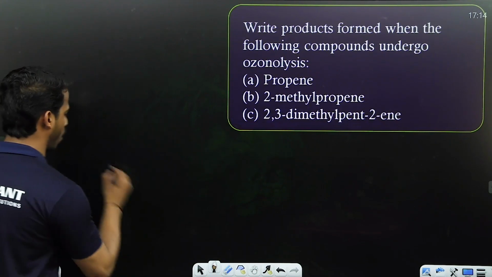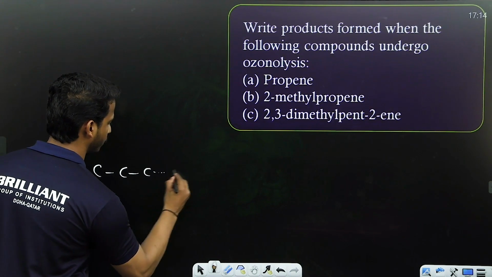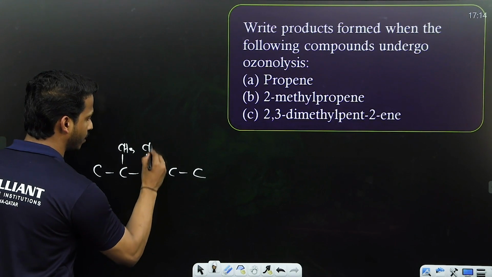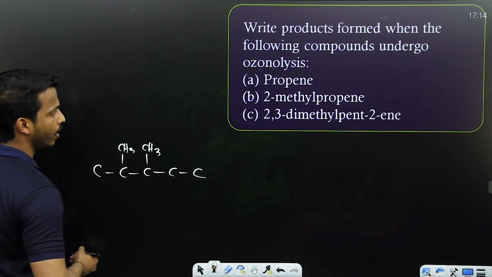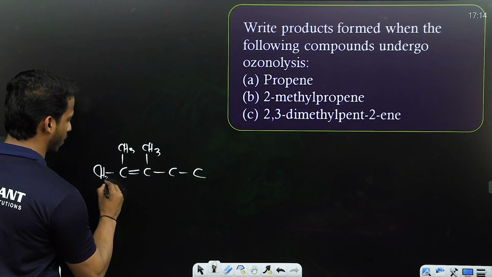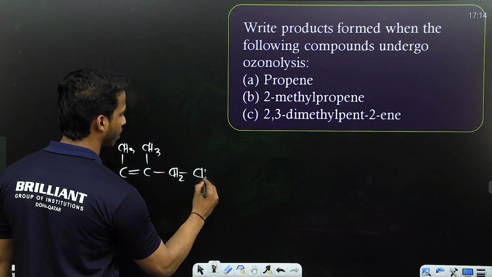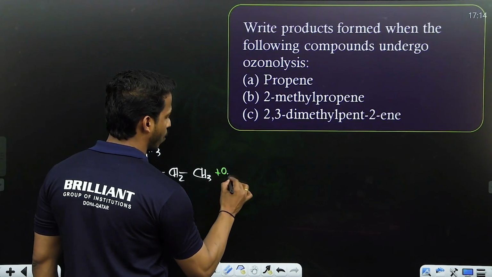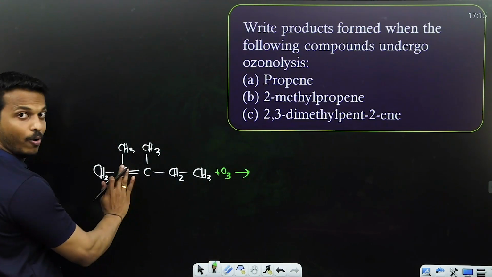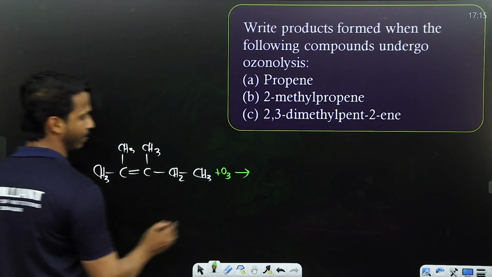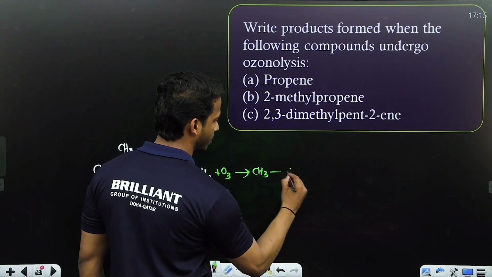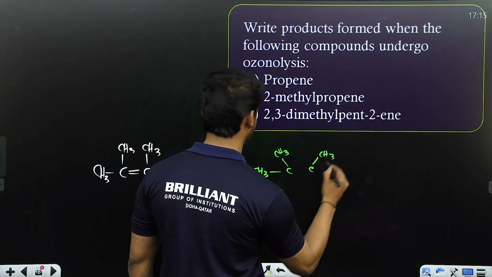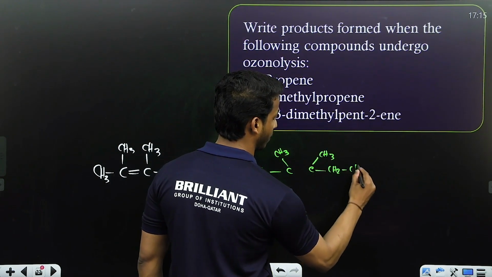2,3-dimethyl pent-2-ene. Okay. Pent, 2,3-dimethyl. See all of you, a methyl group at the 2 position and a methyl group at the 3 position, and 2-ene, second position double bond. Okay all, what is the first step? You know, first step adding ozone, no doubt. Cut the double bond. Make the ring. So CH3, C, CH3, C, CH3, CH2, CH3.